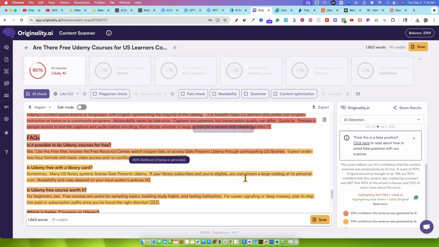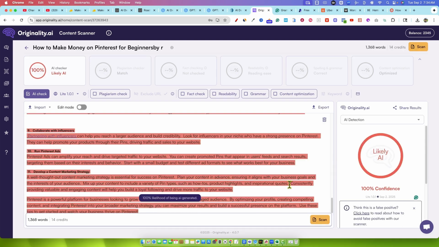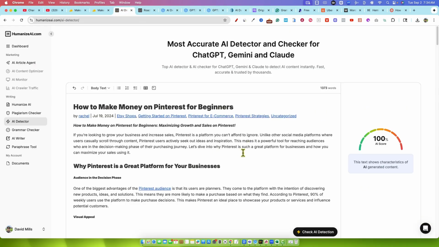In Originality, we'll scan that real quick. And it's 100% confidence that it's AI generated. So it's pretty fair to say that this content was AI generated, and it's ranking almost on page 1, which is crazy. And so that goes along with my point that it really doesn't matter. These AI detection things are just not really a big deal.